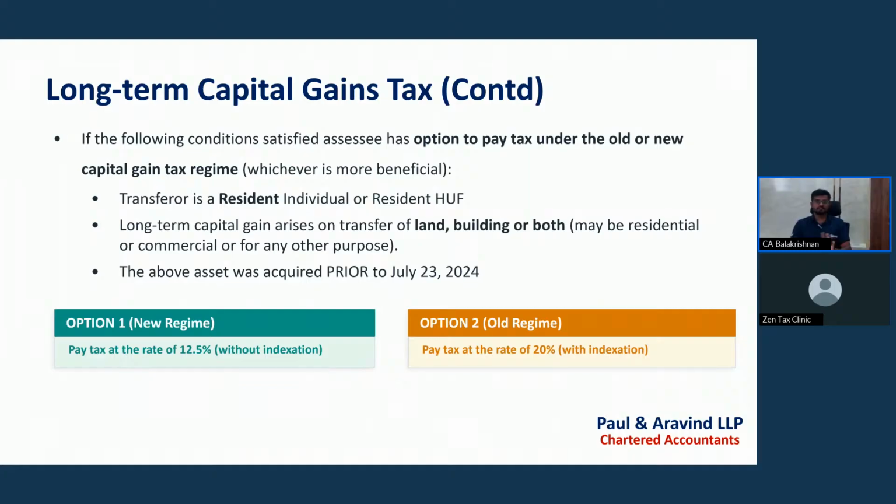Without indexation means we pay the tax on full value of consideration less cost of acquisition. In case of any transfer expenses, we can reduce them from the full value of consideration.